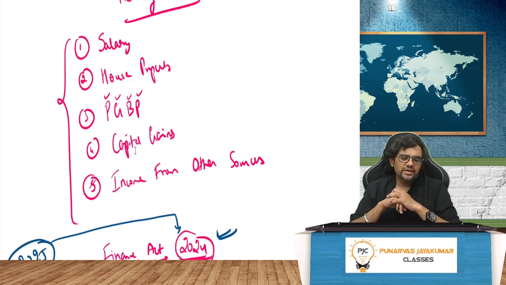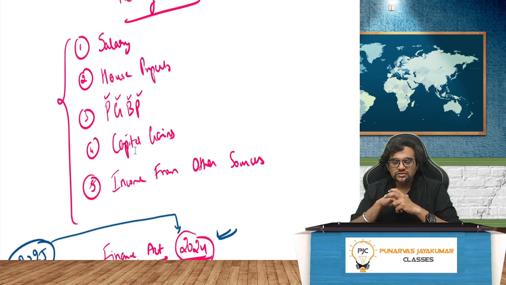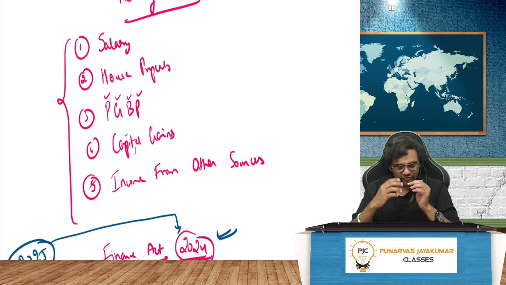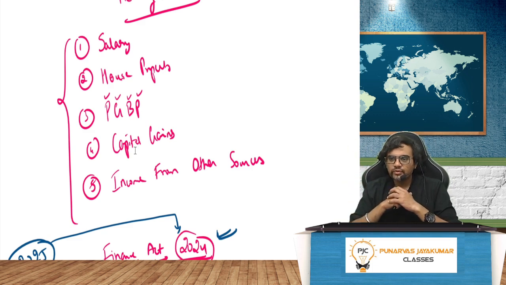PGBP and the rest are the same. Income from other sources has some cosmetic changes here and there, but what I would consider the main change would be capital gains. So for our May and November 25 examinations, capital gains would be an important aspect because things have changed. And after you put all these together, what will come? You have your assessment procedure.